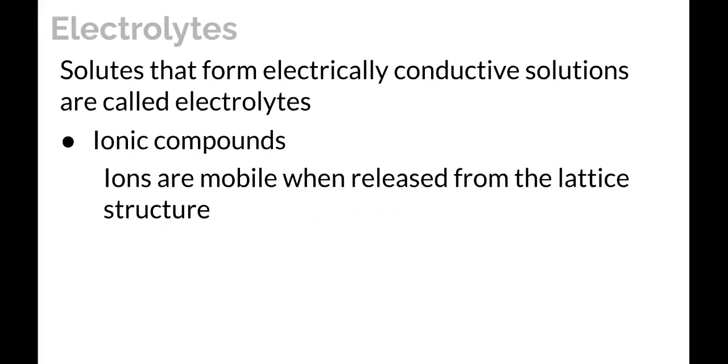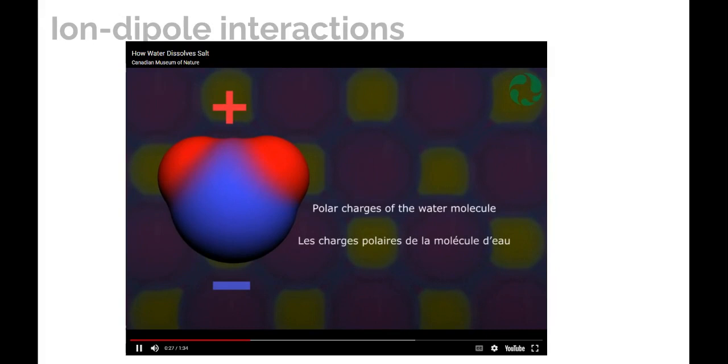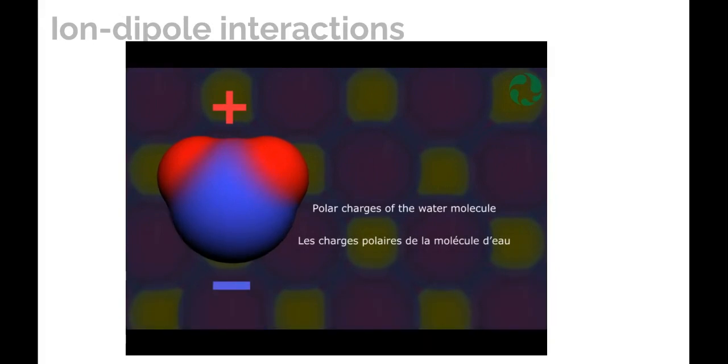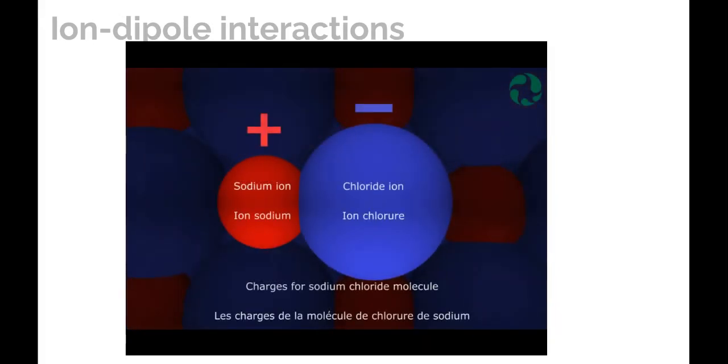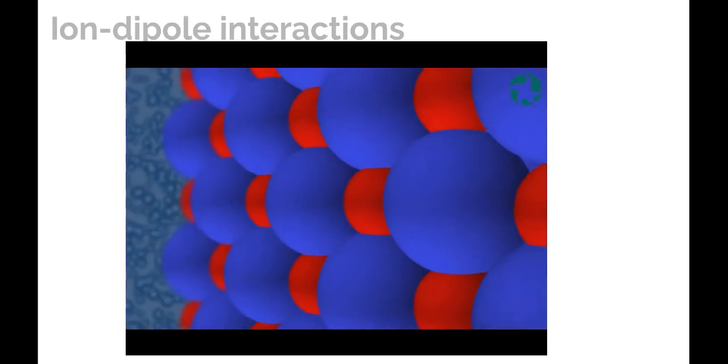The reason that these are electrolytes is because the ions, when they're released from the lattice structure during dissolving, become mobile. And moving charged particles is what electrical conduction is. Here's an animation of this. Water molecules are polar, as we have learned. They have a negative and a positive side. Ionic compounds are also polar in a way. They're extremely polar. In fact, they're full charges of ions.